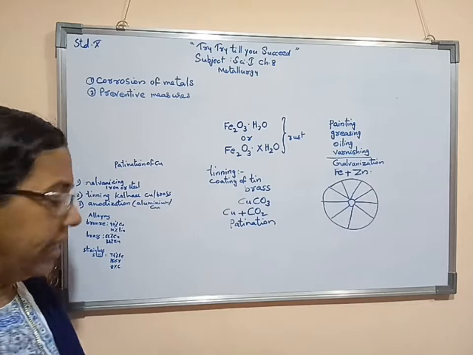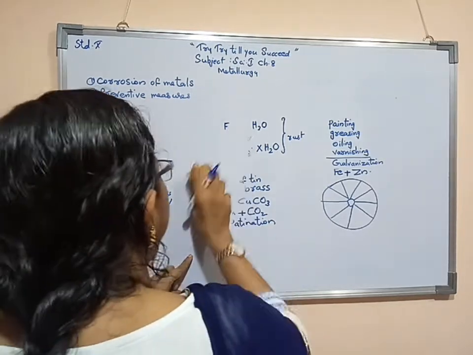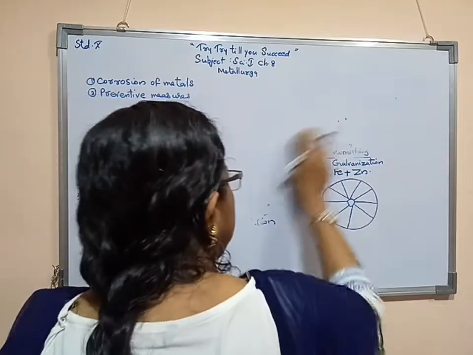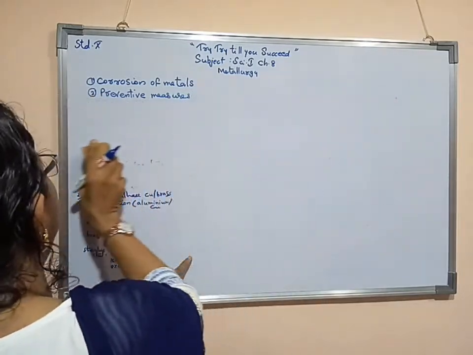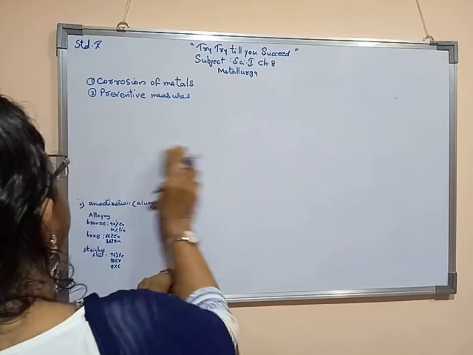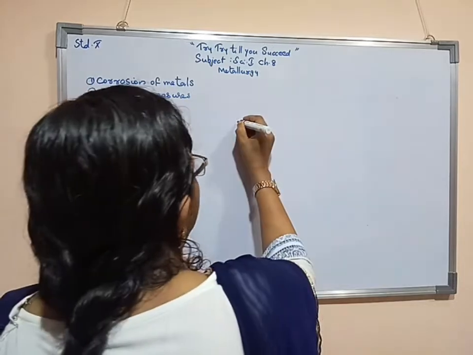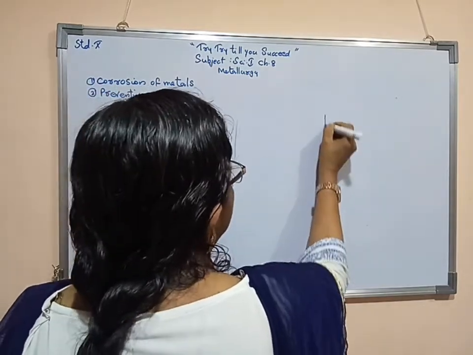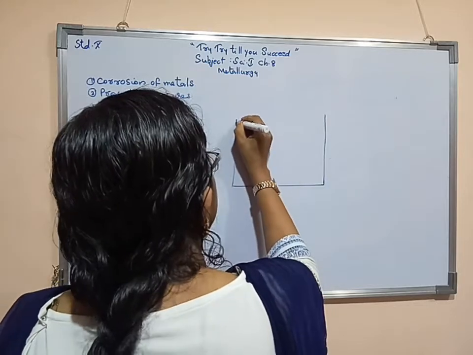Now we will study what is the anodizing or anodization process. For the anodization process, we have to take one container.